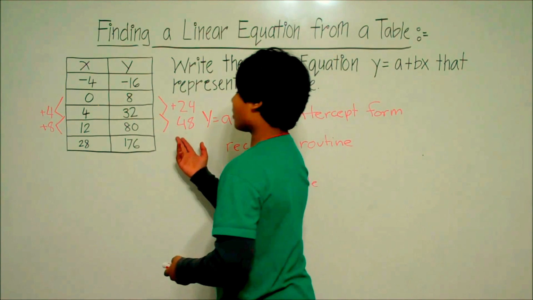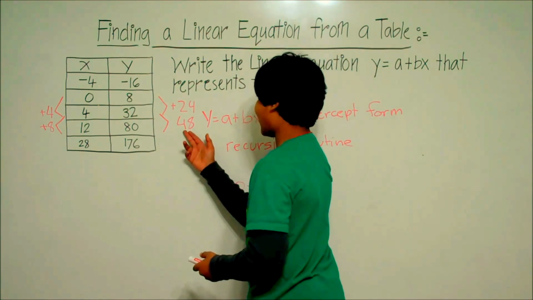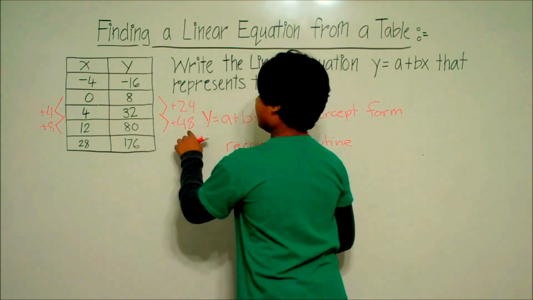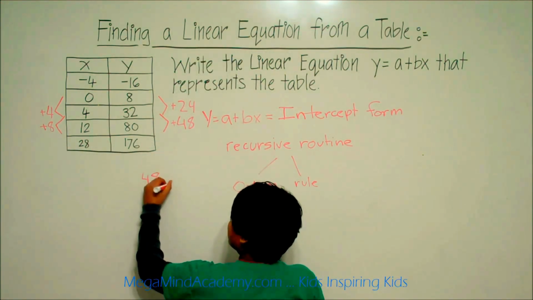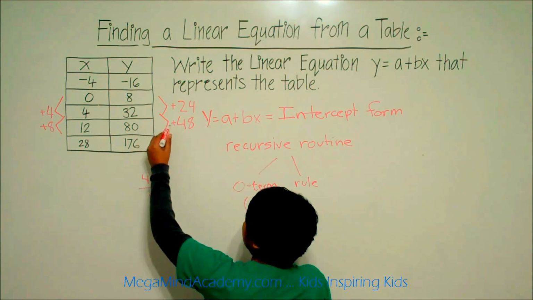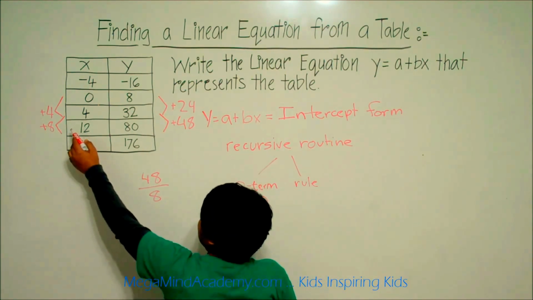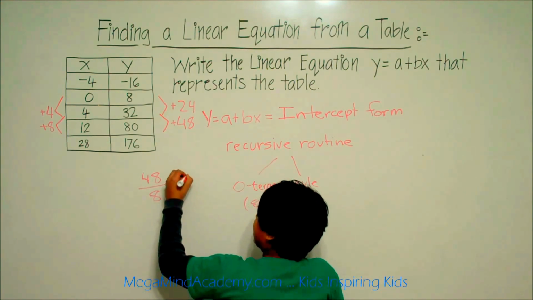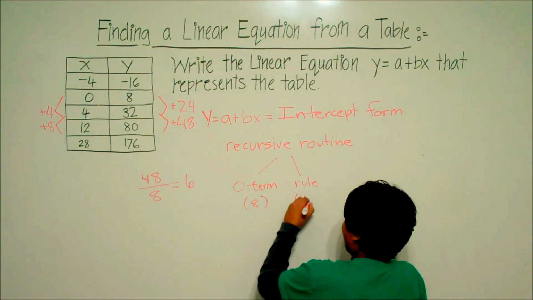So, in order to find the rule, we have to divide the y and the x values. So, let's just do this value and this value. So, 48 divided by 8, because 48 is the y value that is substituted when you subtract, and 8 is the x value. So, 48 divided by 8 is 6. So, our rule is 6.